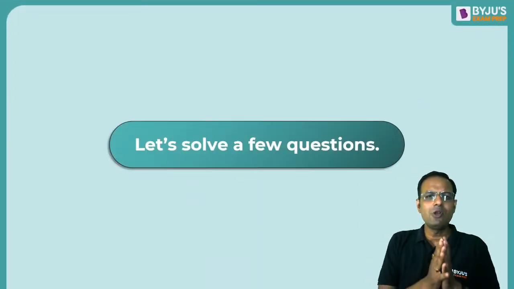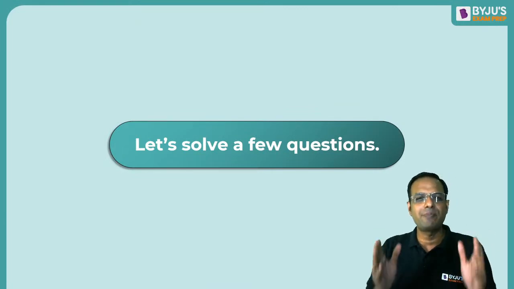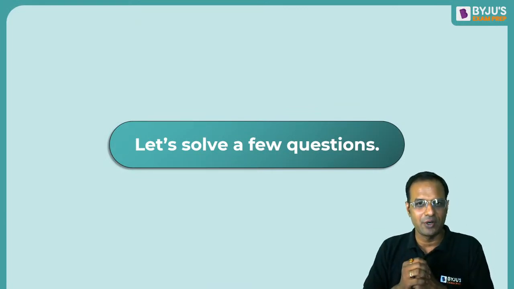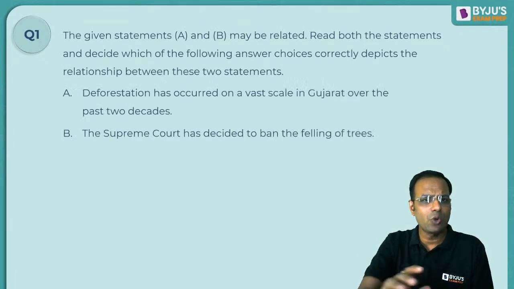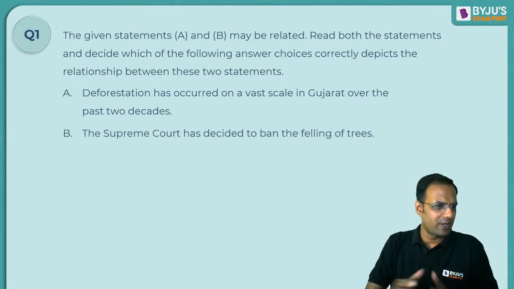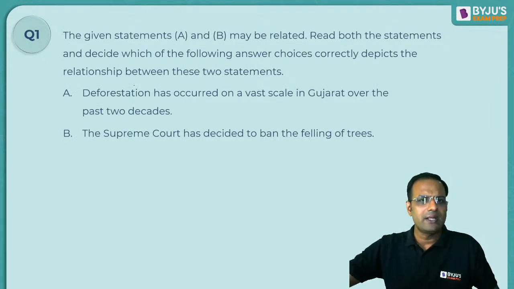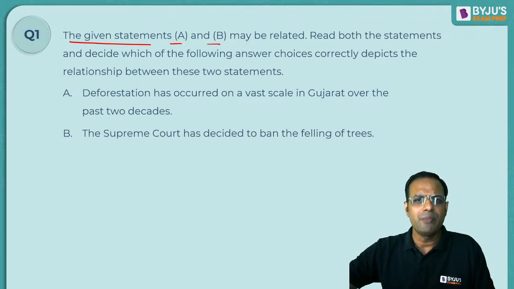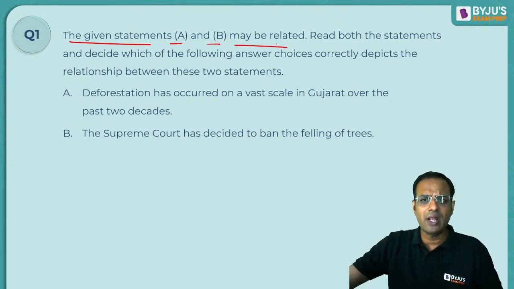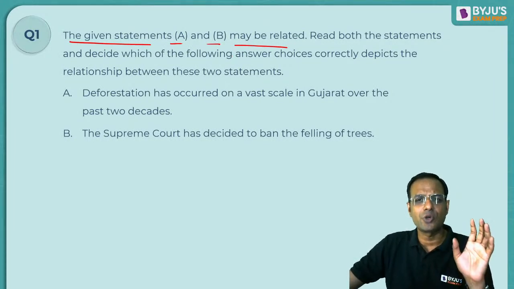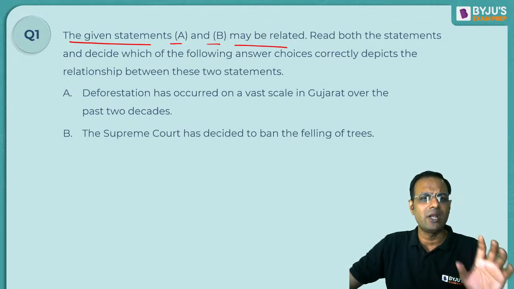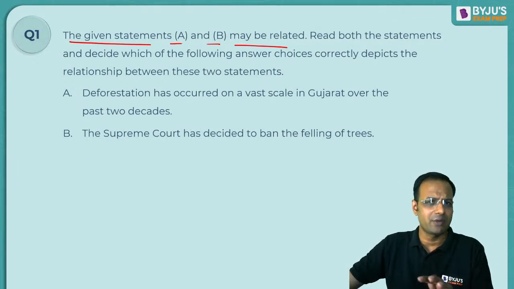Now, can we look at a few questions to understand the perspective of cause and effect questions? How do the questions look, and what is it that we have to understand? Let's look at the very first question, guys. What does it tell you? It says the given statements A and B may be related. Read both the statements and decide which of the following answer choices correctly depicts the relationship between these two statements.